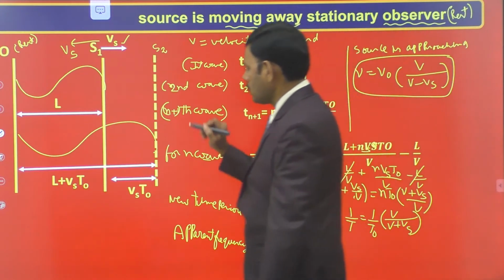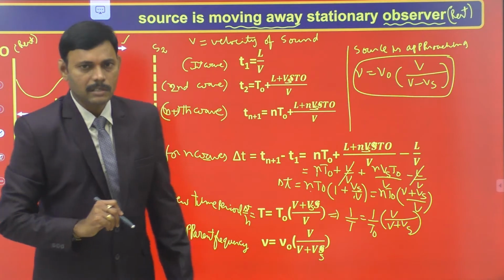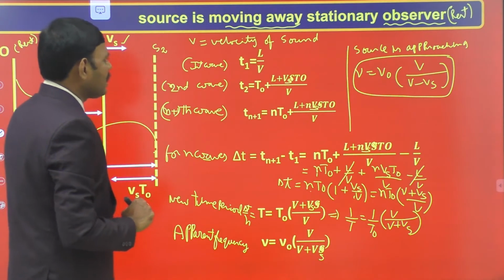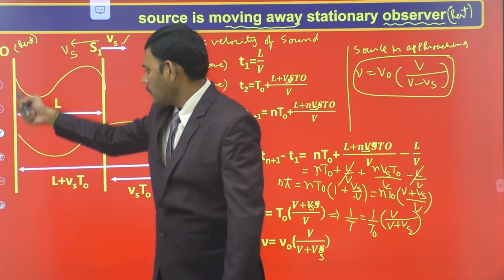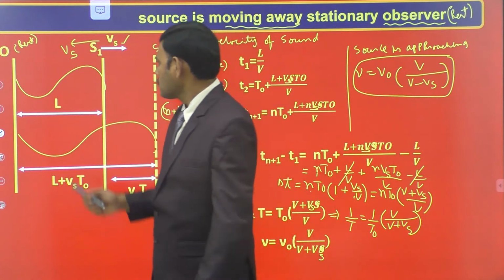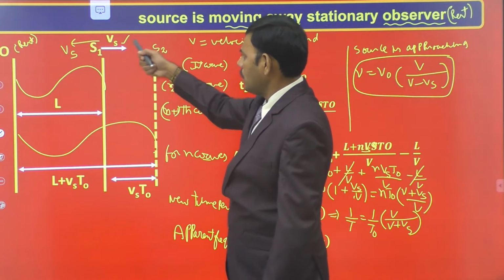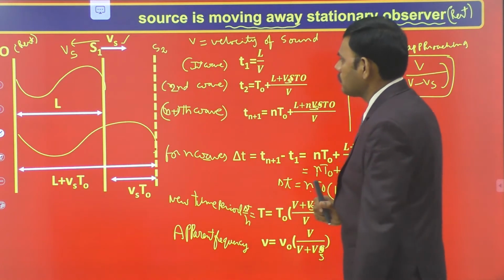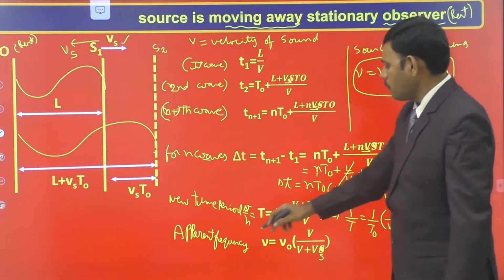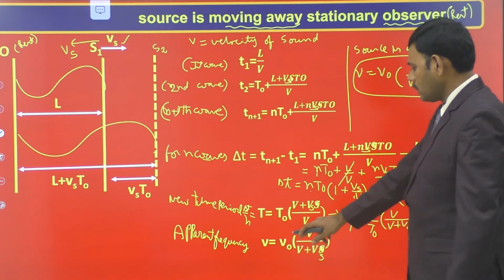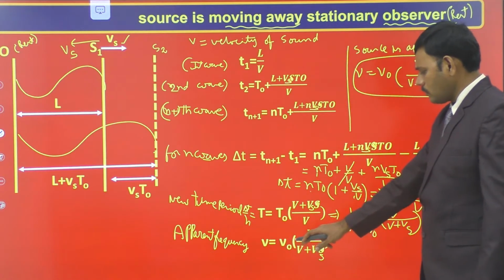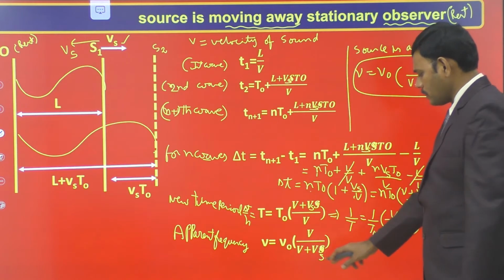So the conclusion of this important derivation is: consider a stationary observer. In the first case, the source is moving away from the stationary observer with velocity Vs. Then the apparent frequency of the sound received by the observer is the actual frequency nu naught into V by (V plus Vs).